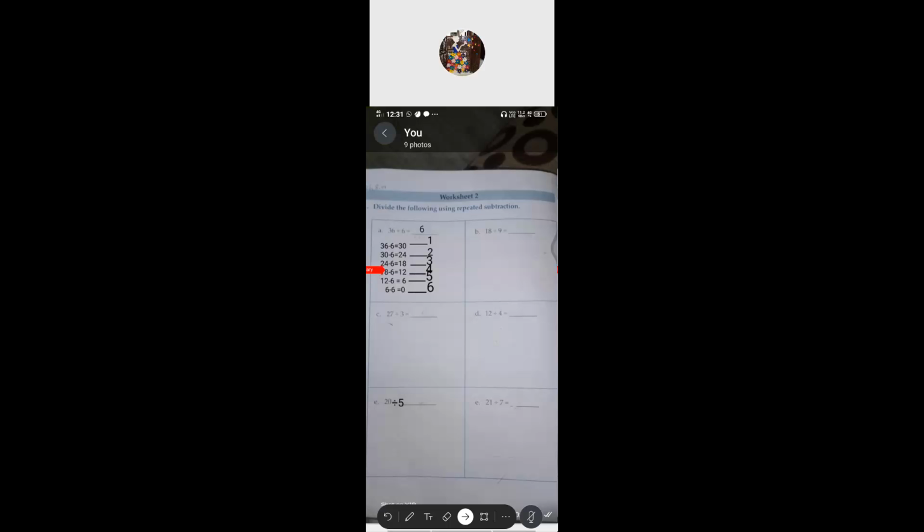Okay, from the 18, you have to take away 6, you'll get 12. That is step number 4. Again, from the 12, you have to take. Page number 22.